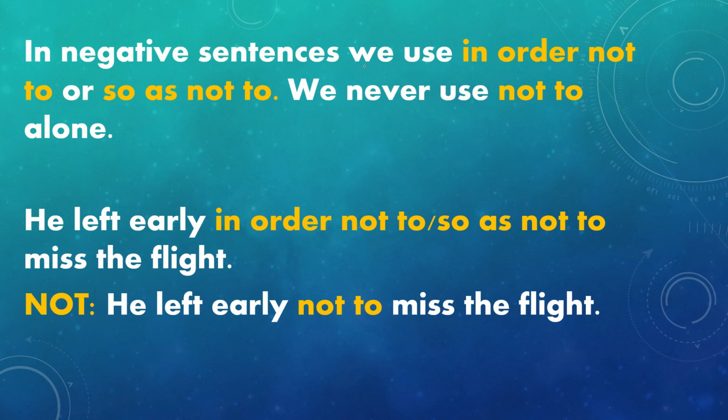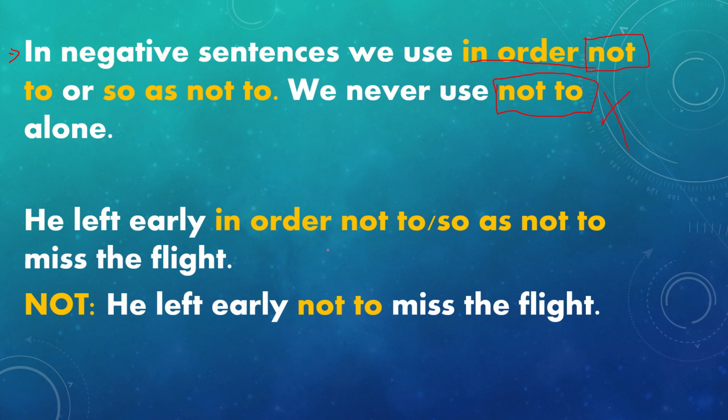In negative sentences, this is very important here. All right, let's point this out. In negative sentences, we use in order not to, or so as not to. We never use not to alone. Okay, never use not to alone.